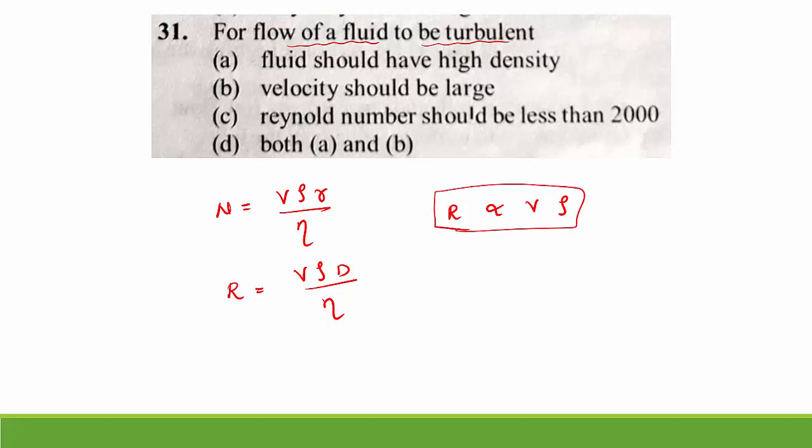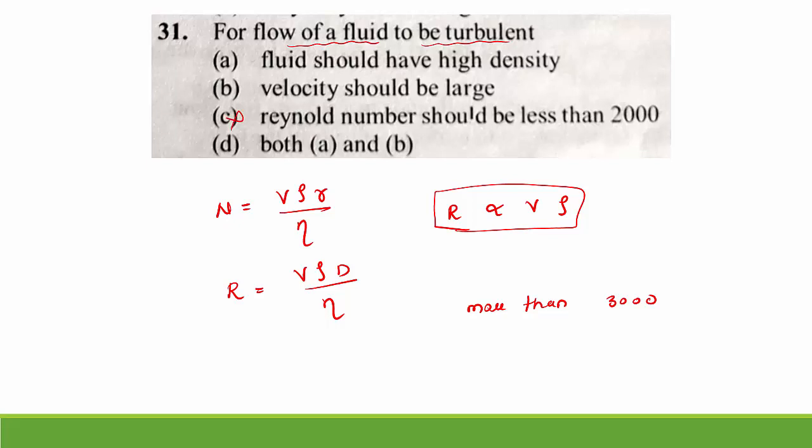So observe this equation. And also Reynolds number for turbulent flow is always more than 3000. Reynolds number is just a pure number, it does not have any unit. If the number is more than 3000, then we can say that it is turbulent. Now go for the options. Option C, Reynolds number should be less than 2000. No, it is wrong.